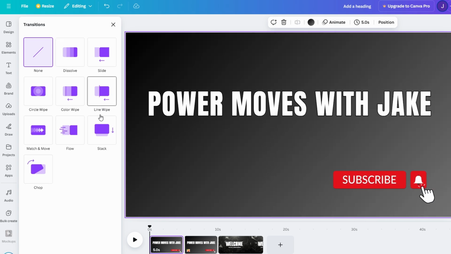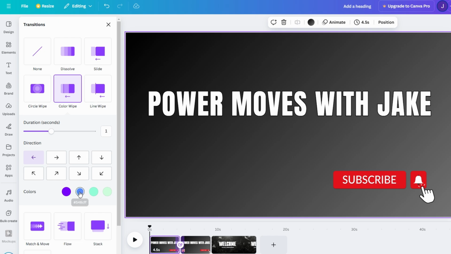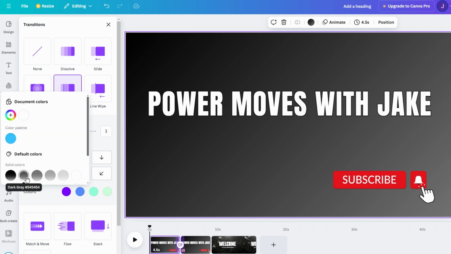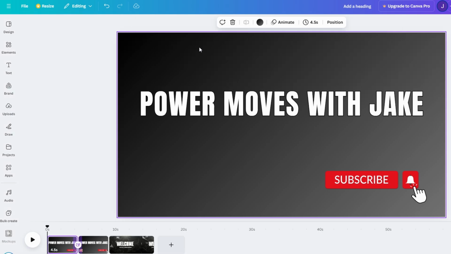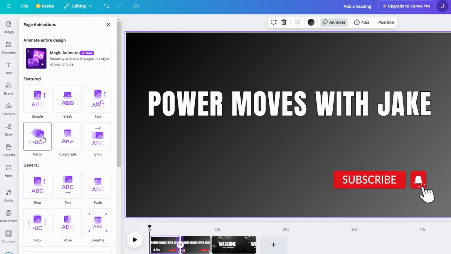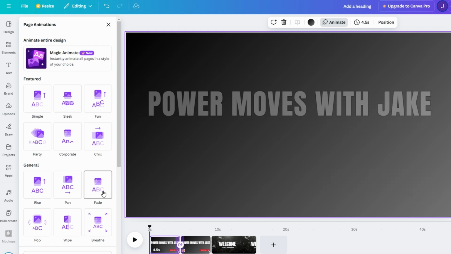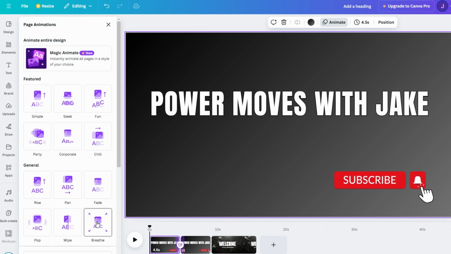Now that you've added some awesome elements to your intro, it's time to bring them to life with animations that will captivate your viewers. Start by clicking on the background of each page and navigating to the Animate tab in Canva's top toolbar. This is where the magic happens. Canva offers a variety of dynamic animation effects, such as fade, pan, rise, tumble, and block.